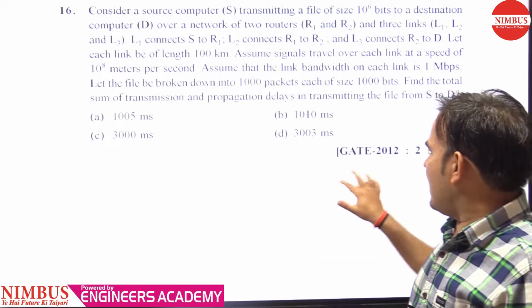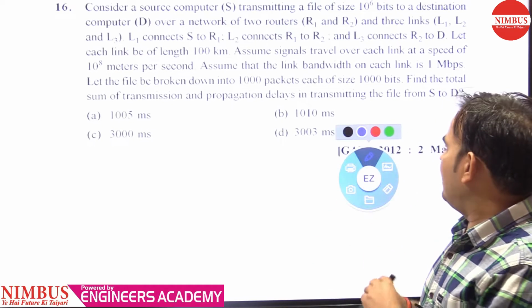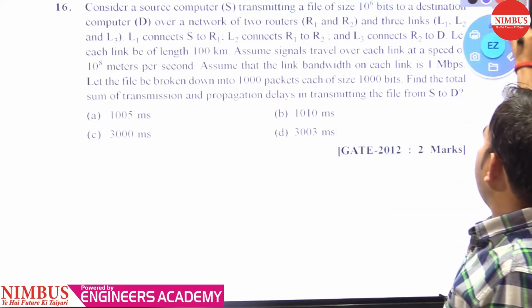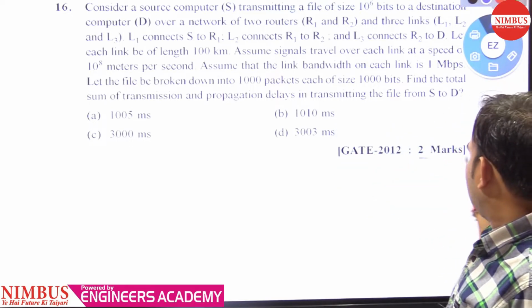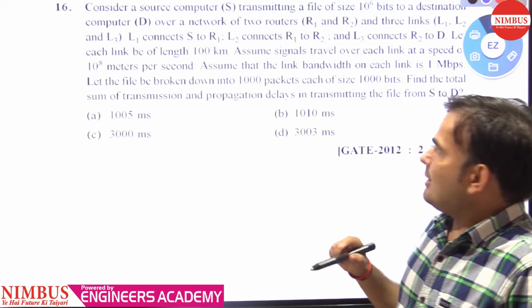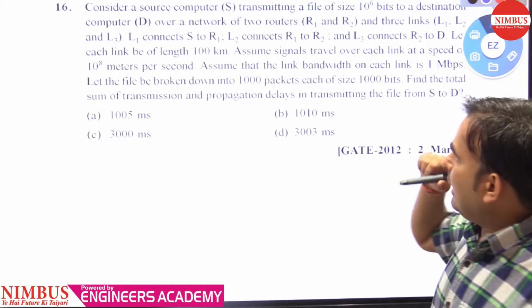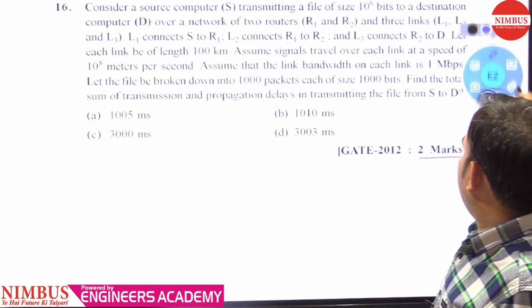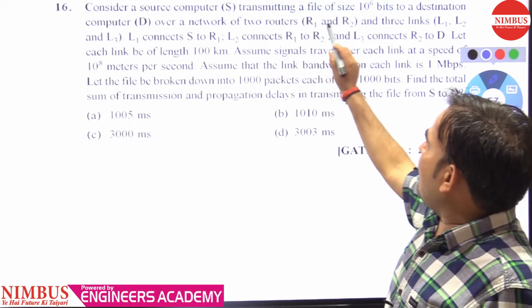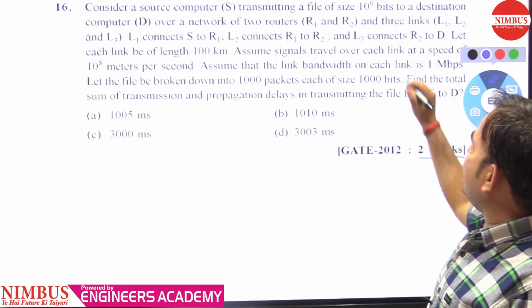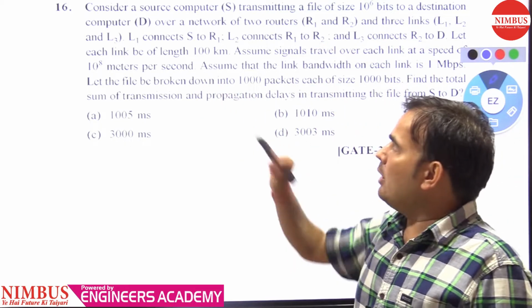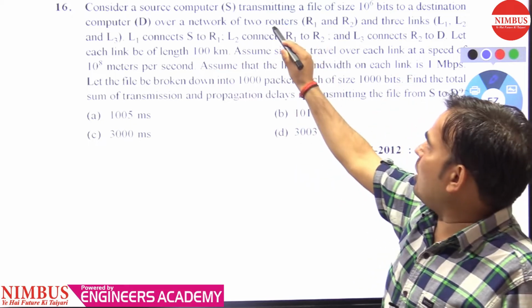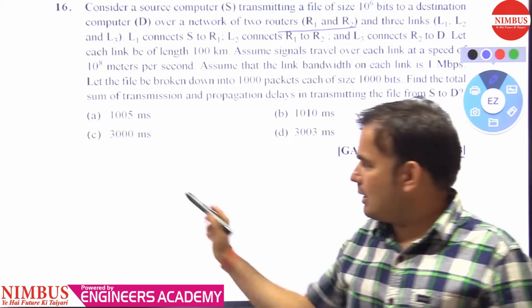Students, this question was asked in GATE 2012 for 2 marks. So let's see what it is saying and what it is asking from you. Consider a source computer S transmitting a file of size 10 to the power 6 bits to a destination computer D over a network of 2 routers R1 and R2, like this.